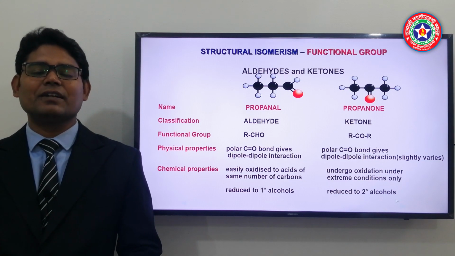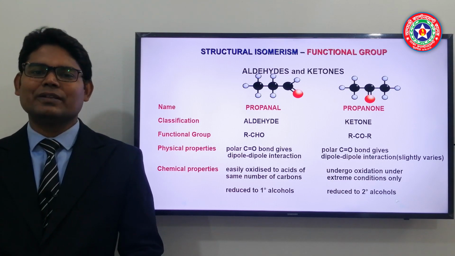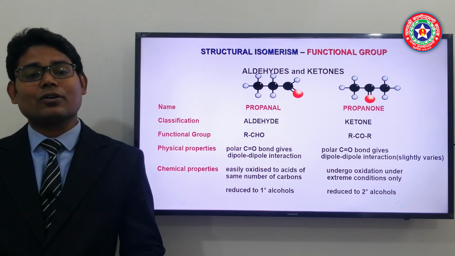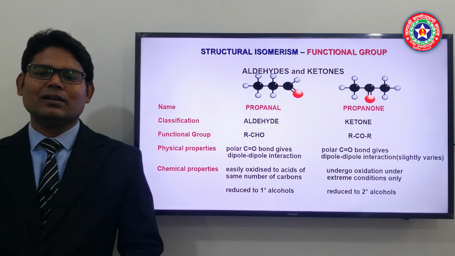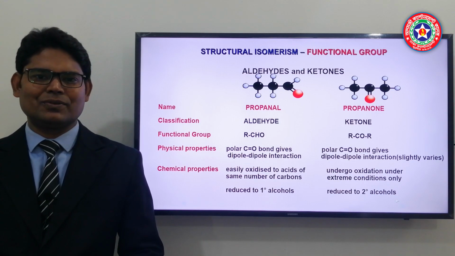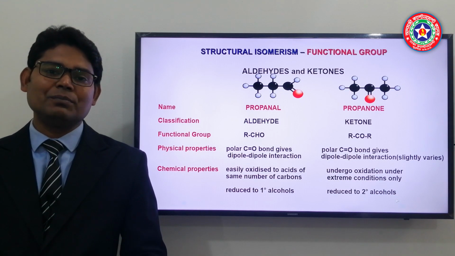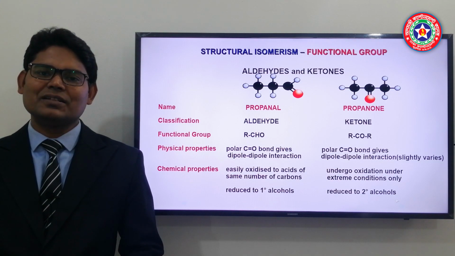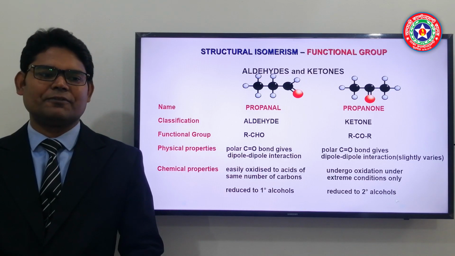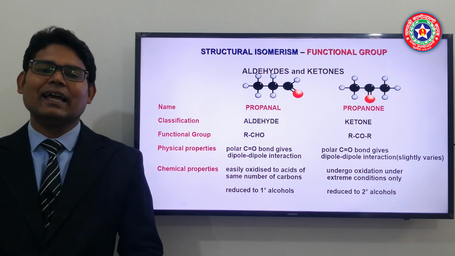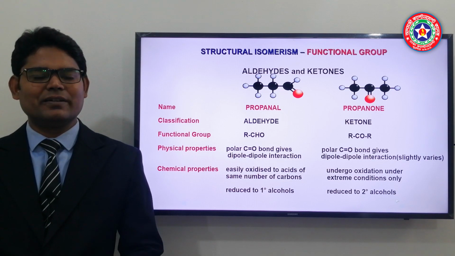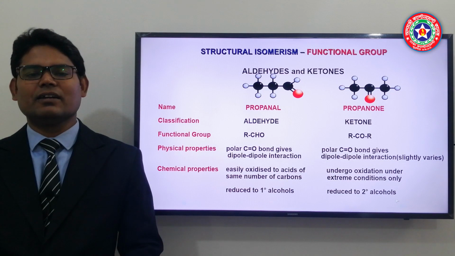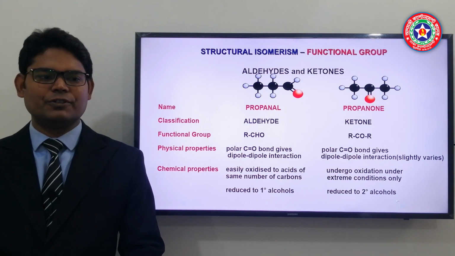Now come to the chemical characteristics. As they have different functional groups, their chemical characteristics are different. Here aldehyde easily oxidizes to acid, but ketone generally does not oxidize to acid, but in extreme conditions they do oxidize to acid. So the oxidation of ketone is quite difficult. Another thing is that aldehydes reduce to 1 degree alcohol, and ketone reduces to 2 degree alcohol. So these are the evidence that they do react differently.